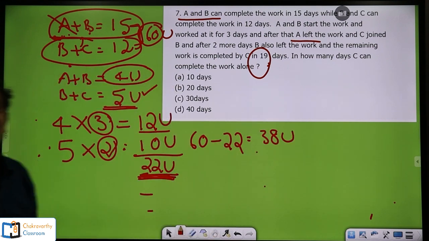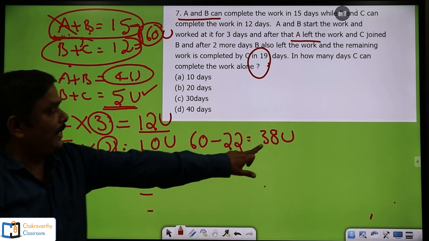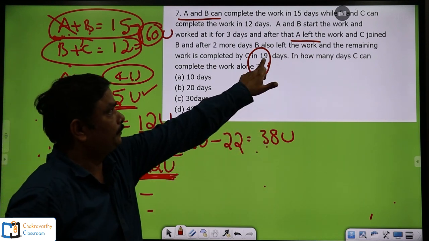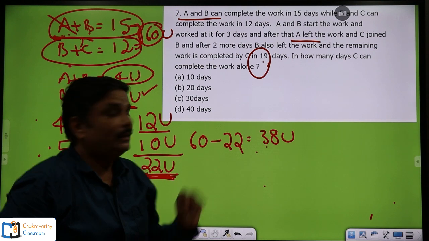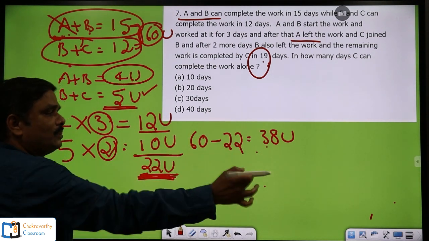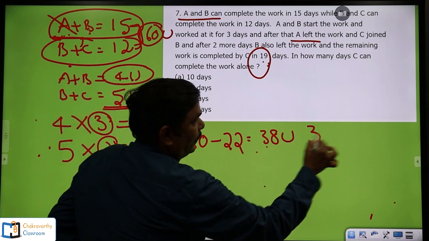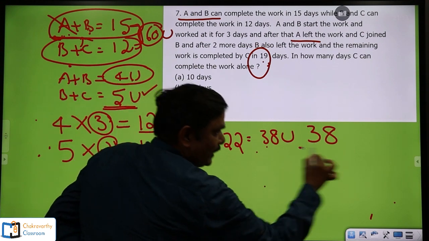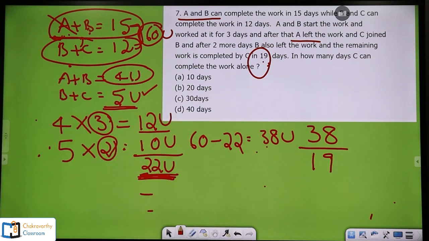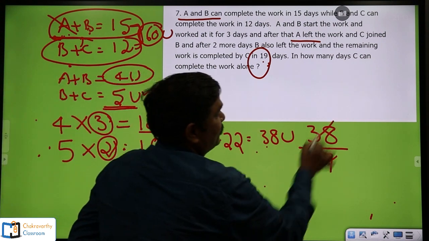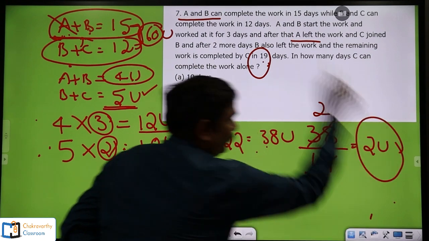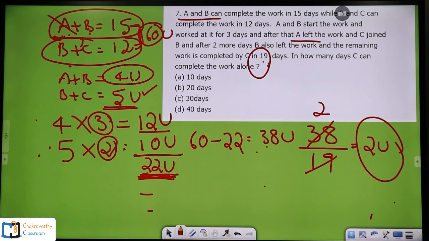This 38 units of work has been completed by C in 19 days. So what is the individual capacity of C? 38 units in 19 days, 2 times over, so C's capacity is 2 units per day.